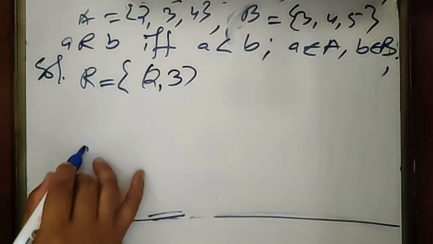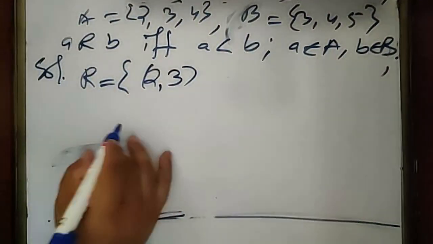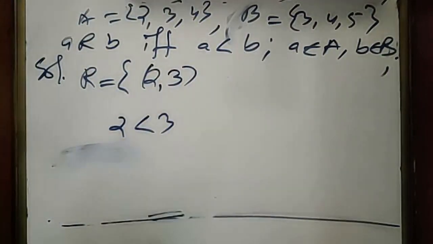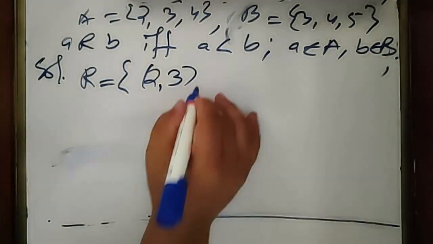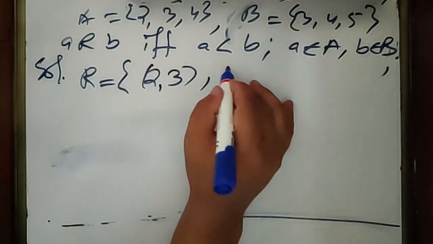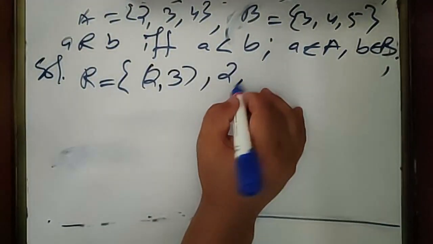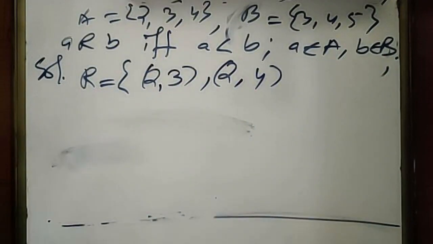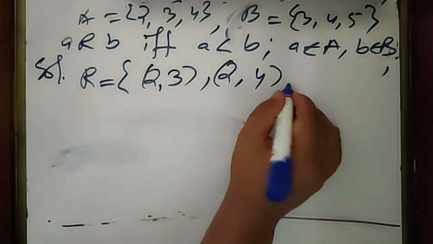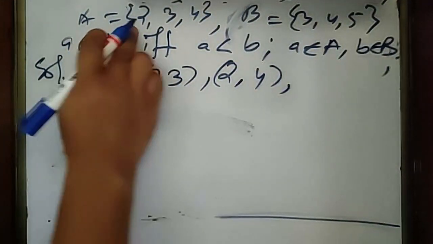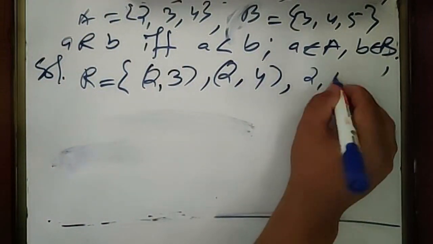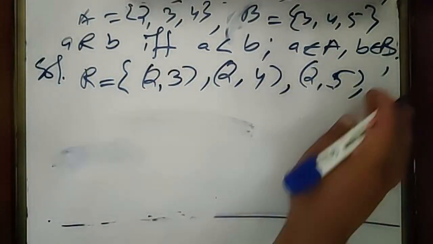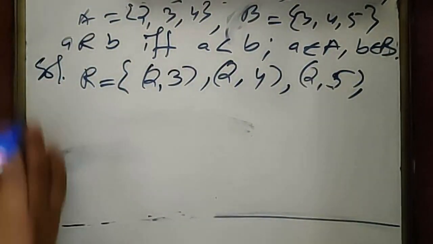This is true because 2 is less than 3, strictly less. Again, similarly, since 2 is less than 4, we can write 2 and 4, one pair. Again, 2 is less than 5, so 2 and 5, another pair. So for 2 it is over.